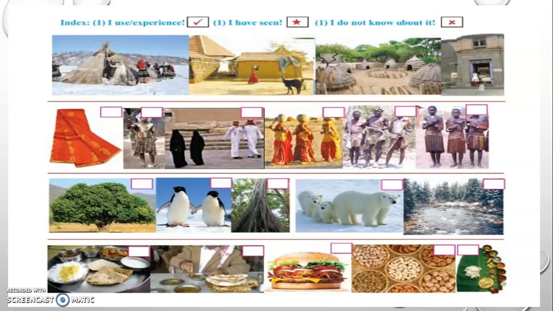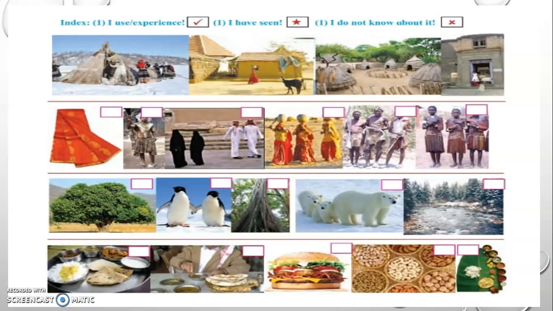So you just have to tick right or a star or a cross mark if you have experienced it, if you know about it, or if you do not know about it. Because when you do this, then only you will understand. Now why am I telling you to do it? Because to know about the natural region, these are the things which you have to understand first. Now why do you have to understand this first?